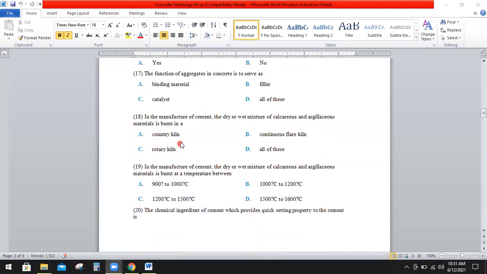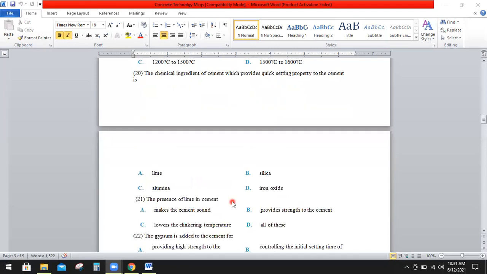Question number 18 is in the manufacture of cement, the dry or wet mixture of calcareous and argillaceous material is burnt in A, country kiln, B, continuous filler kiln, C, rotatory kiln, or D, all of these. So the right option is C, that is rotatory kiln. Question number 19 is in the manufacture of cement, the dry or wet mixture of calcareous and argillaceous material is burned at a temperature between A, 900 to 1000 centigrade, B, 1000 to 1200 centigrade, C, 1200 to 1500 centigrade, or D, 1500 to 1600 centigrade. So the right option is D, that is 1500 to 1600 centigrade.